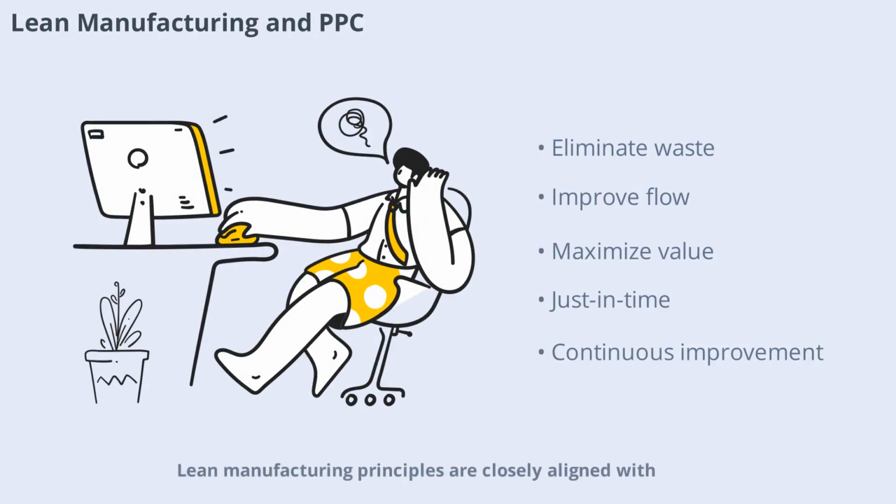Lean manufacturing principles are closely aligned with the goals of production planning and control. Lean focuses on eliminating waste, improving flow, and maximizing value for customers. By applying lean techniques such as just-in-time production and continuous improvement, companies can enhance the effectiveness of their PPC systems. Lean and PPC together create a culture of efficiency and responsiveness.